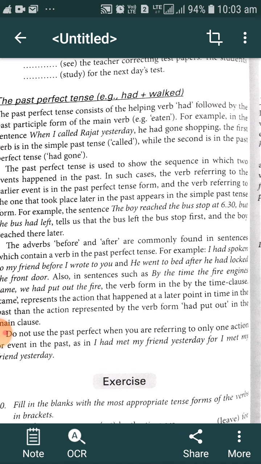If both actions happened in the past, in that case we generally use past perfect tense to describe the action that happened earlier and simple past tense to describe the action that happened a little later after that previous action.